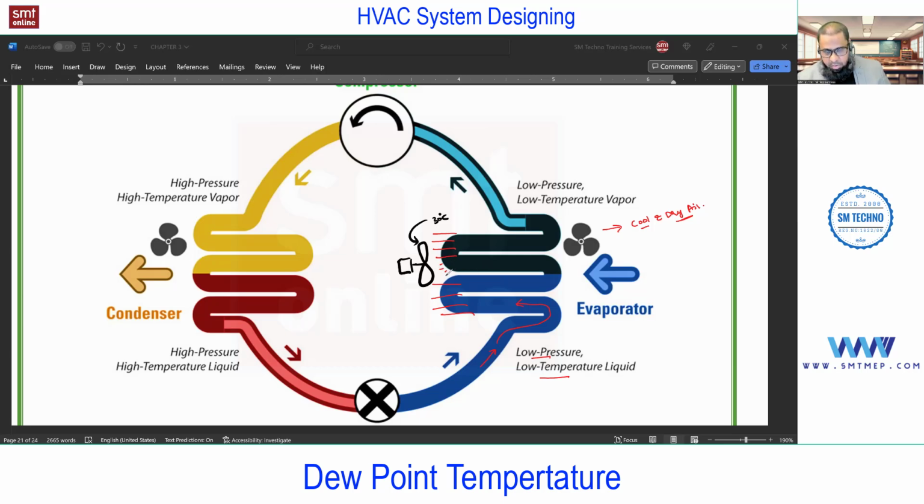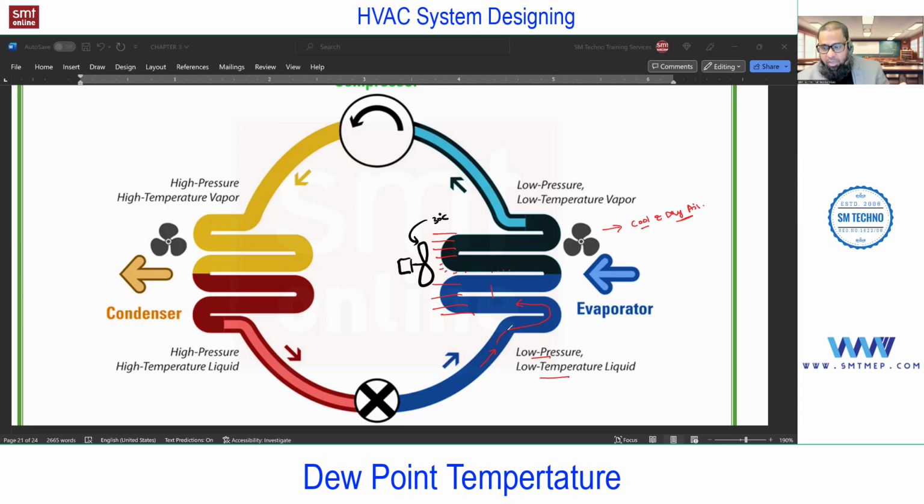The manufacturer will design it in such a way that you may find nearly 15 degrees or less than that temperature, so you can expect this dew point temperature. Anyhow, how to find dew point temperature, I'll show you today only in the psychrometric chart. What will happen? The moisture in the air is going to condense on the coil, not in the coil. So water droplets are going to form on the coil and there is going to be a drain at the bottom. If it is a window AC, you will get water from the window AC. Did you notice that one? Or else in a split AC, you'll find the water at the indoor unit.